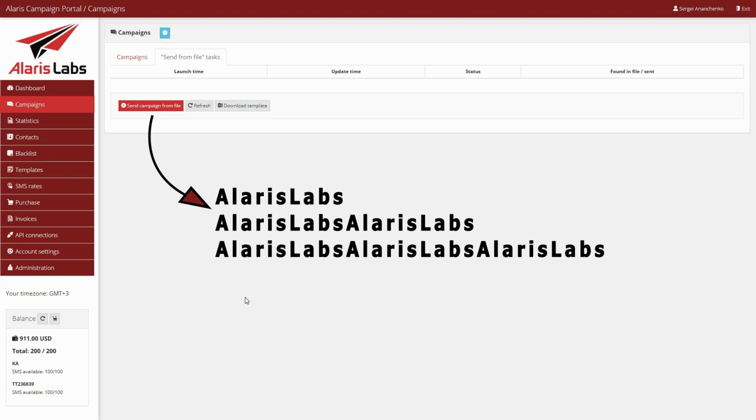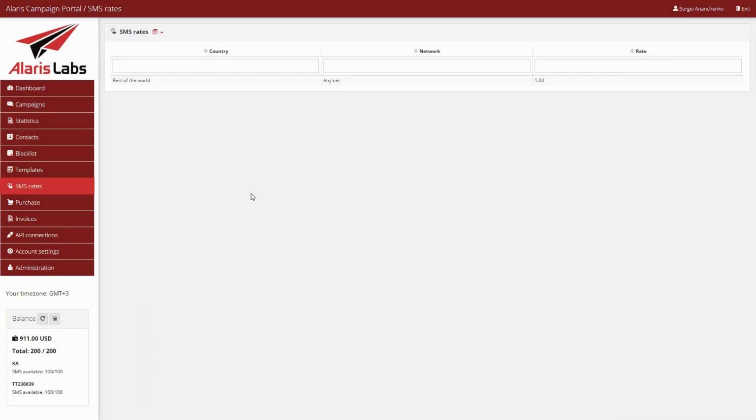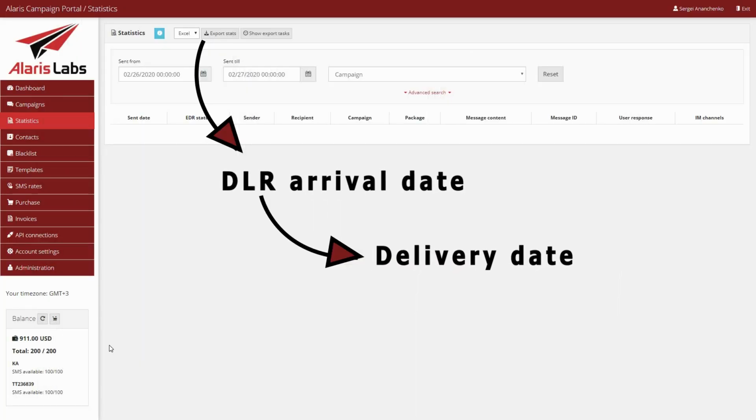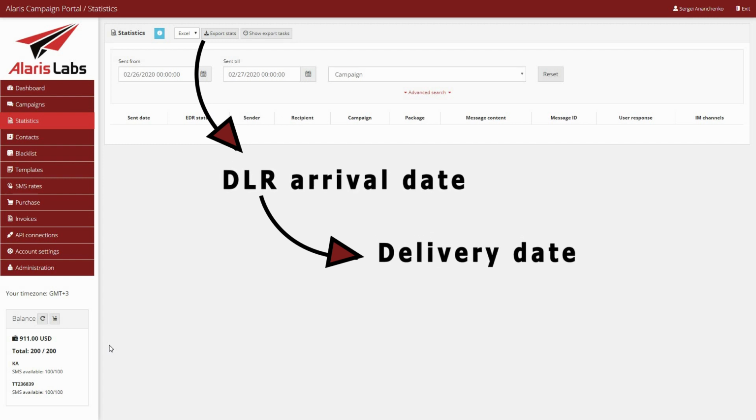When using the option Send Campaign from File, line breaks were removed from the MS-Excel file. In the new version, the line breaks are kept and message text is sent unmodified. For better usability, a number of design elements have been modified in the Statistics and SMS rates pages. The DLR arrival date has been renamed to Delivery Date in Export of EDRs from Alaris Campaign Portal.